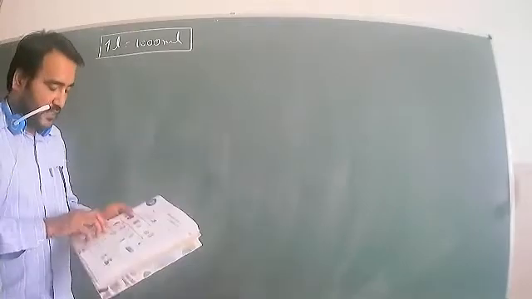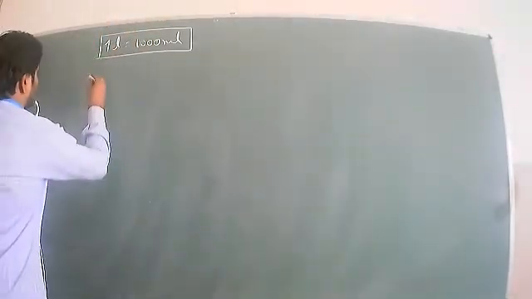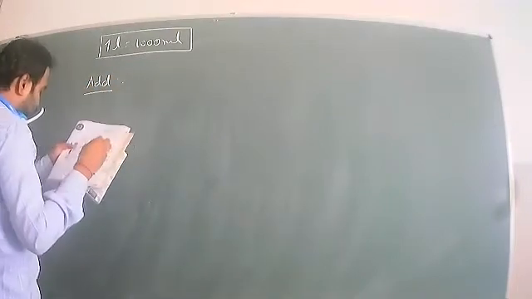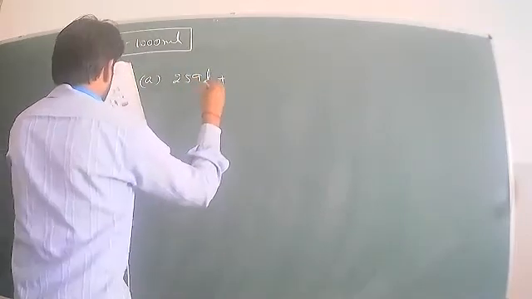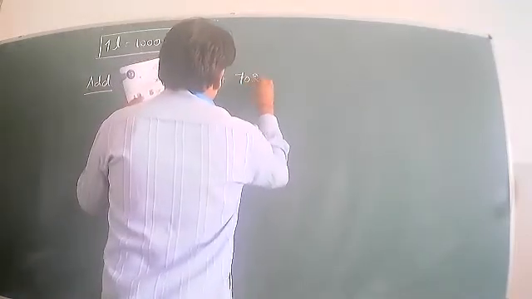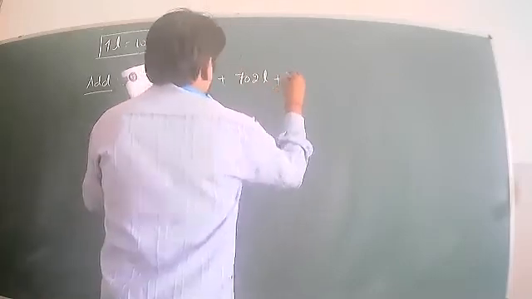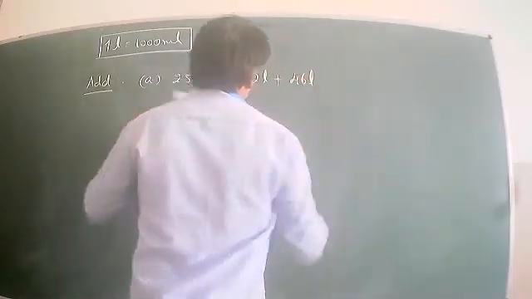So in the Get Set Go concept, next one is add and subtract. I will show one example. First one: 259 liter plus 702 liter plus 46 liter. We can add this.